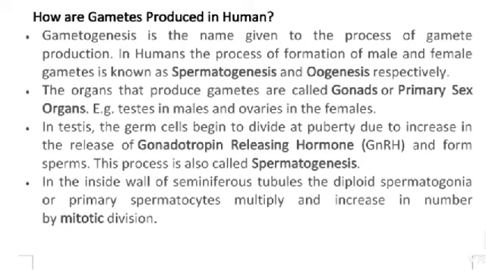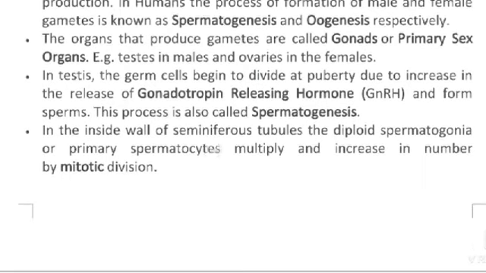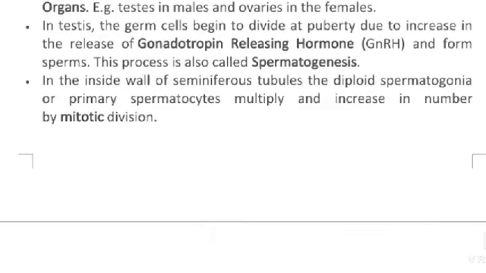In the testes, the germ cells begin to divide due to the increased release of gonadotropin-releasing hormone from the pituitary and form the sperm. This process is called spermatogenesis. In the inside wall of the seminiferous tubules, the diploid spermatogonia multiply by mitotic division.